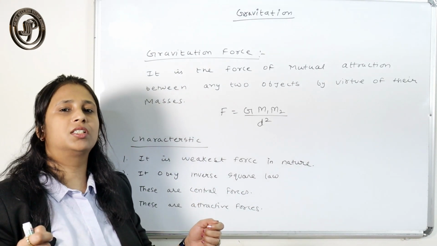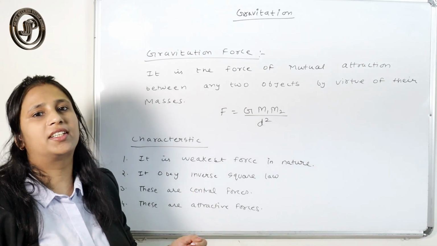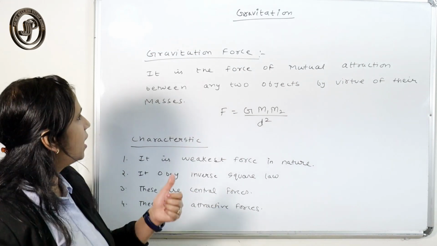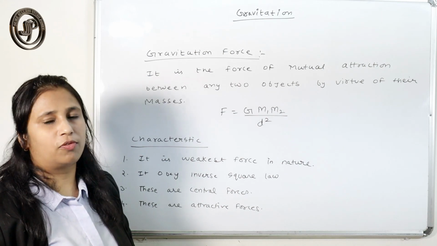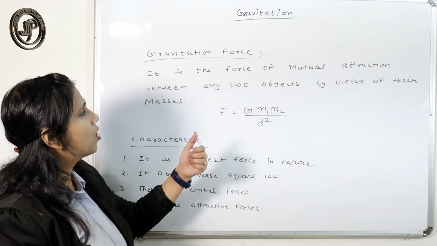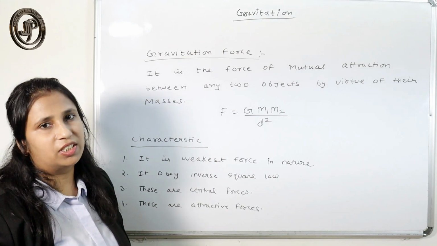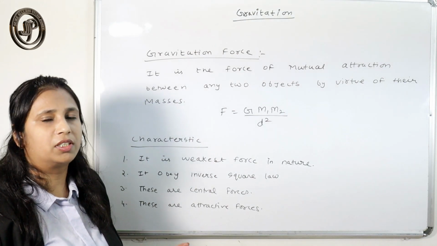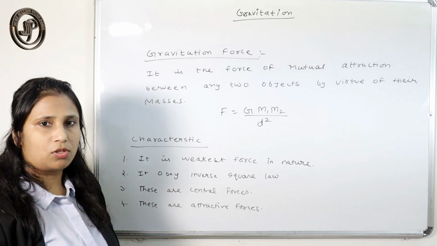Because of their masses, the two bodies attract each other with a force. That is what we call the gravitational force. So that is the definition of the gravitational force. And how can we calculate the magnitude of this gravitational force? That we have already studied in Newton's law of gravitation.